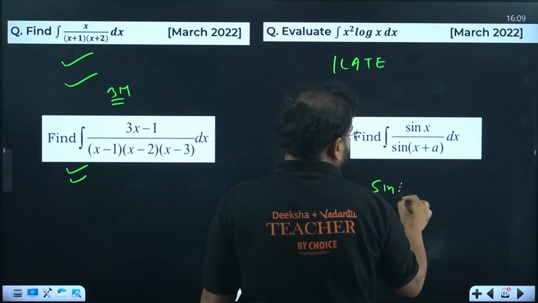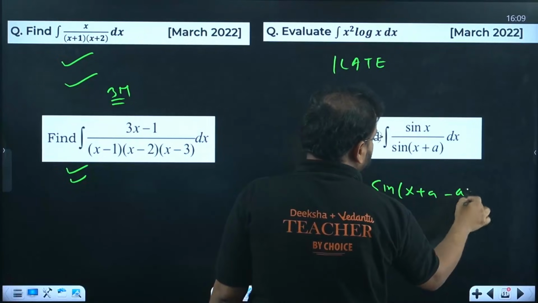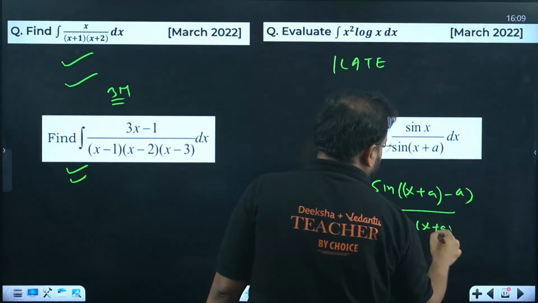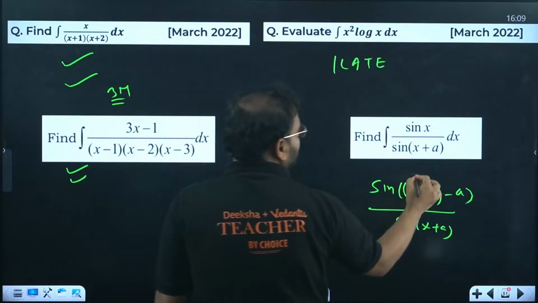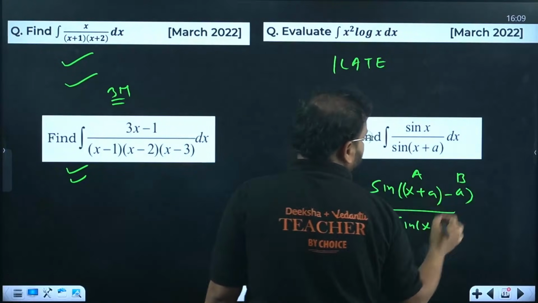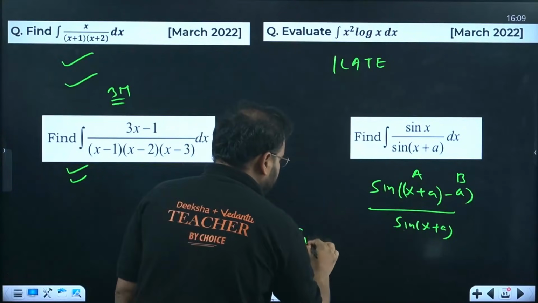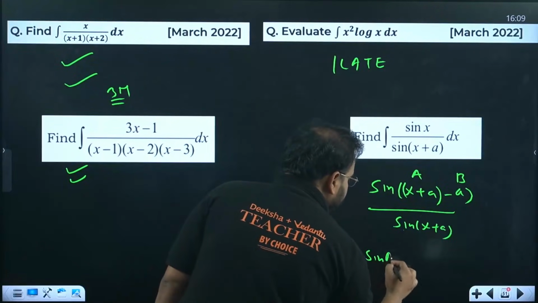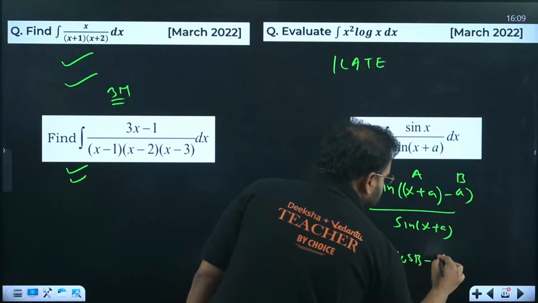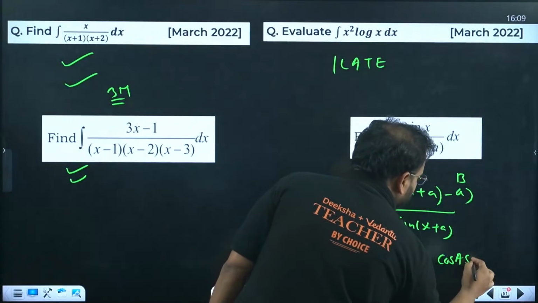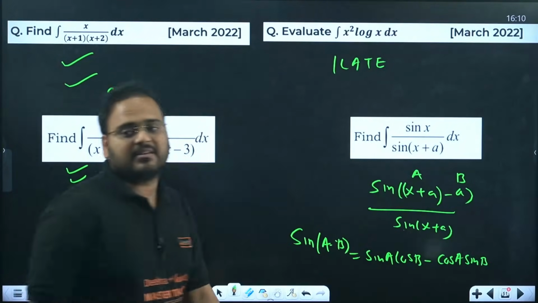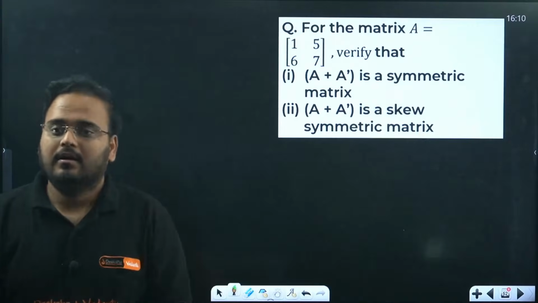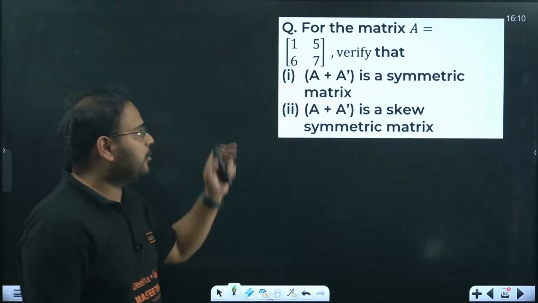For this question, sine of x plus a minus a, please use this. Use the formula of sine of a minus b. If you take this whole thing as capital A and this whole thing as capital B, you have the formula of sine of a minus b. I hope you remember: sine a cos b minus cos a sine b. Use that formula, simplify and get the result please. This is sine of a minus b, right? Correct? Okay, so this is a 3 marker in your matrix method question.